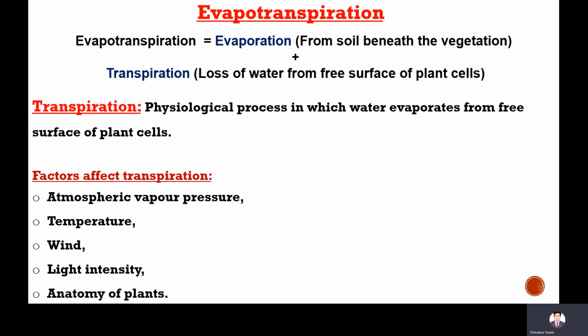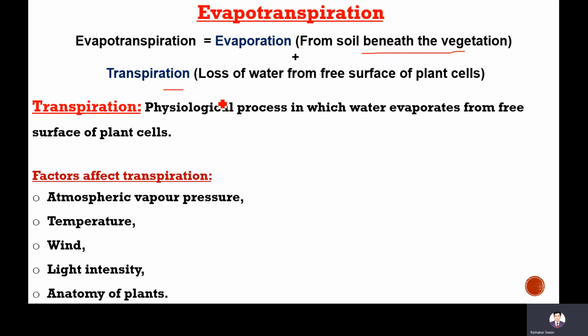Next topic is evapotranspiration. Till now we were discussing evaporation, that means from barren land or from a water body. But in case of vegetation, if there is forest area, then evaporation and transpiration occur simultaneously. Evaporation occurs from the soil beneath the vegetation, because the soil is not taken into consideration when we are considering barren land or the water body. That soil is under vegetation, so that evaporation will occur. At the same time, there will be transpiration.